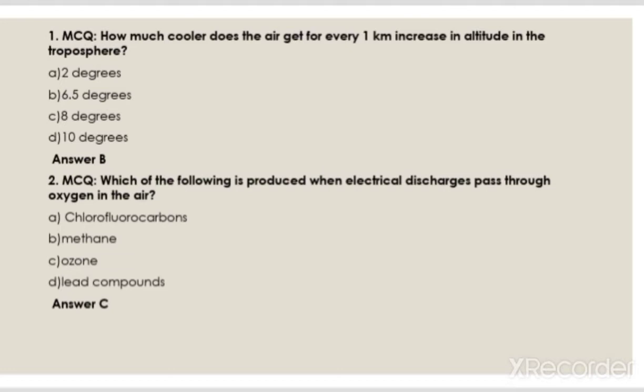Which of the following is produced when electrical discharge passes through oxygen in the air? Chlorofluorocarbons, methane, ozone, lead compounds. The answer is C, ozone.